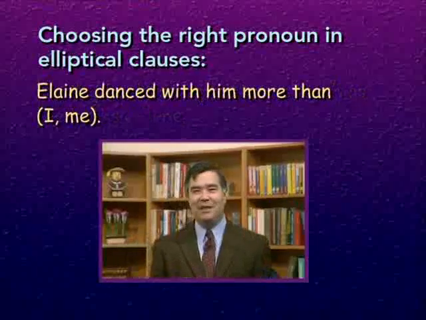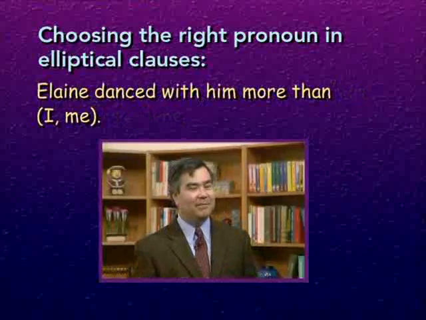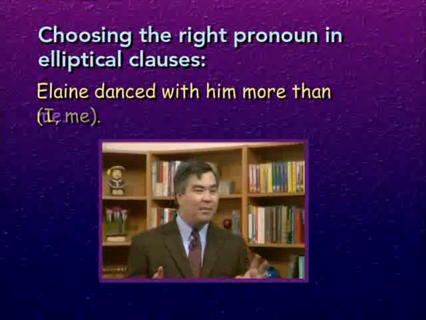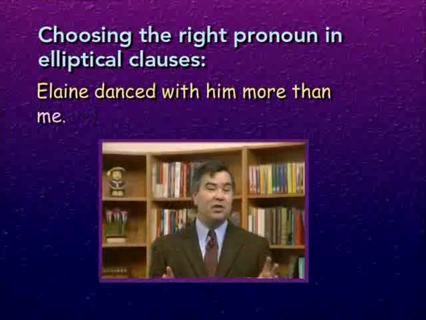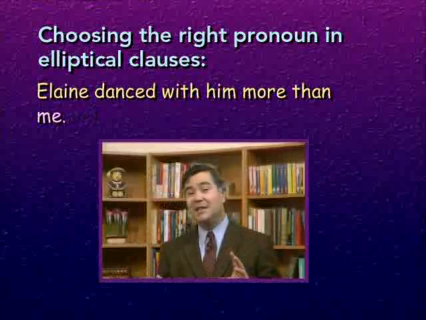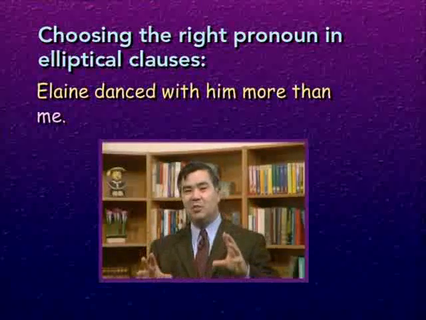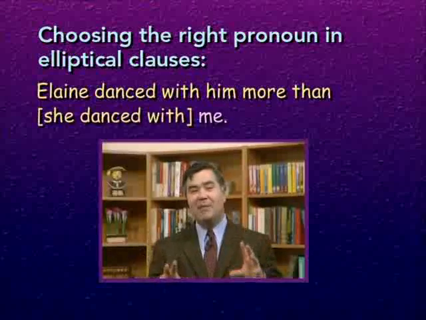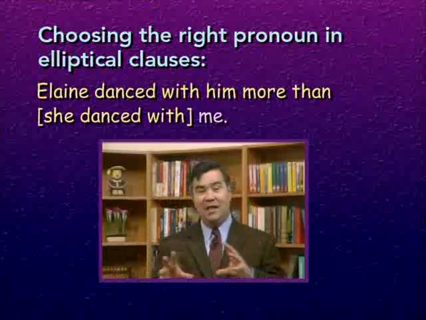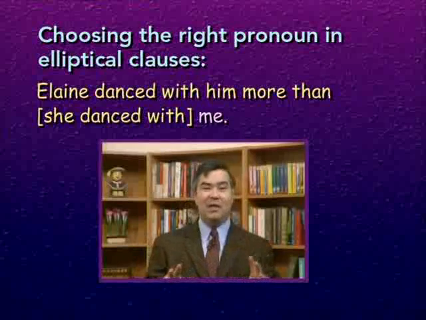One more example. Elaine danced with him more than I or me. Here, the sentence is somewhat ambiguous, probably me is the correct choice if we assume, for example, that a man is speaking and that men and women tend to dance together. Because under that interpretation, the sentence would mean, Elaine danced with him more than she danced with me. And since me, the object form of the pronoun, would be correct, then me would be correct once those words